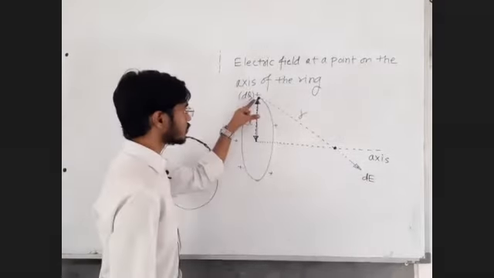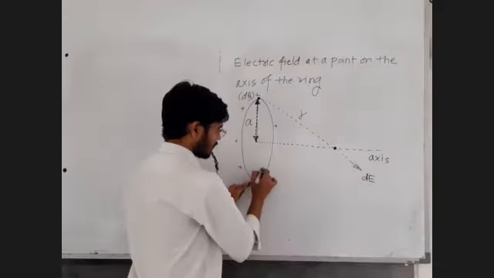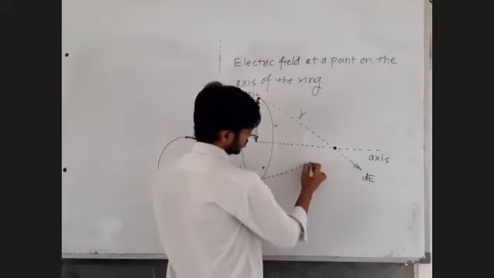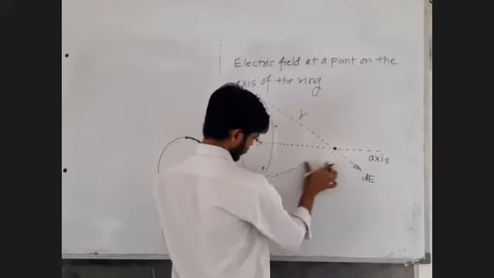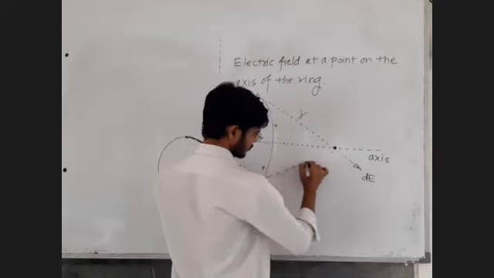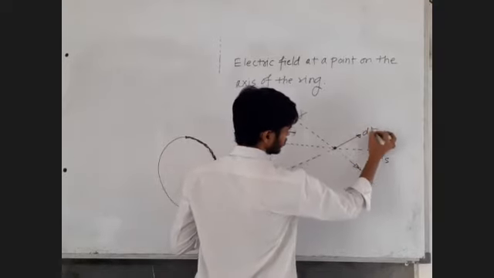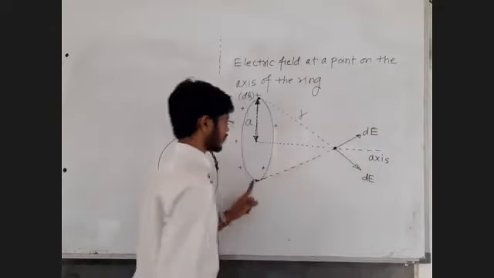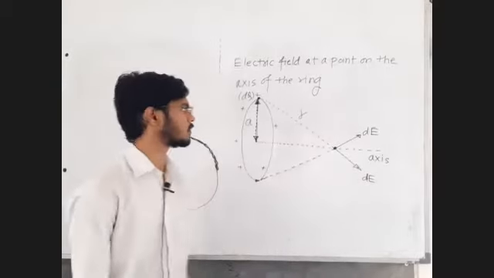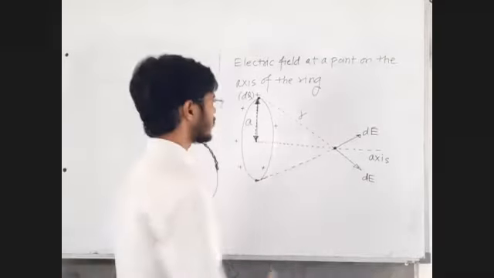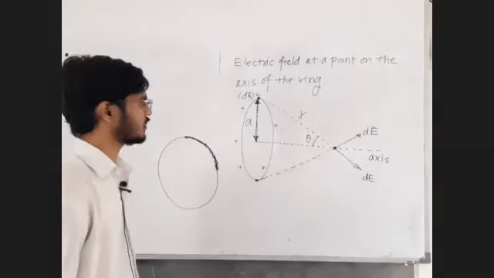Now, opposite to this point charge, there will be another point charge located here. Because of that point charge, you will again have the same electric field in magnitude, but the direction will be somewhat different. Because of this point charge, electric field will be like this. Because of this point charge, electric field will be like this. Let us call this angle as theta.